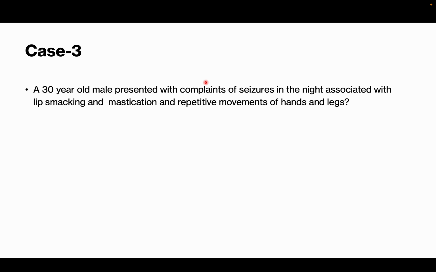So a 30-year-old female presented with complaints of seizure in the night associated with lip smacking and mastication and repetitive movements of hands and legs. So here again this is also semiology. This started with nighttime seizures. One of the classical features of frontal lobe epilepsy is they start in the nighttime and come more frequently. So nighttime seizures is one of the characteristic features of frontal lobe epilepsy, and also it has hypermotor activity. Generally temporal lobe epilepsy is not hypermotor, they won't have much motor movements per se, whereas frontal lobe epilepsy is hypermotor, they will have more movements per se.